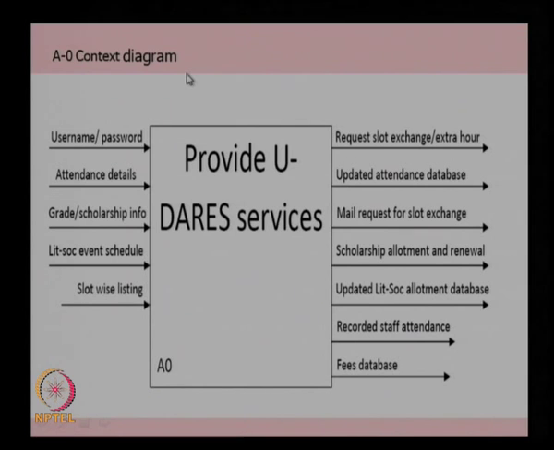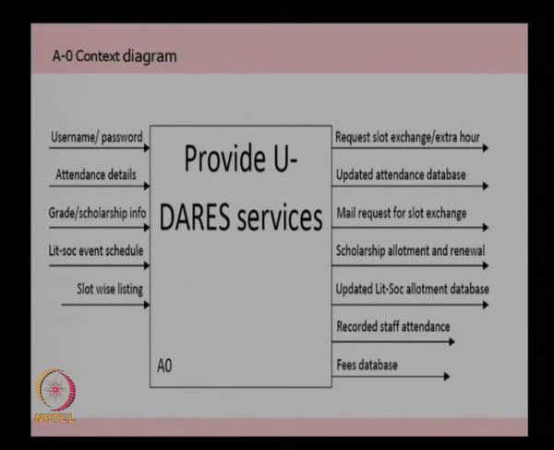Control inputs are in terms of the availability of various classrooms, and the fee structure and the scholarship structure for different categories of students like MTech, PhD, and BTech. These are all the control inputs coming to the system. And of course, the mechanism will be the UDARE system, or the main hardware which is used for providing this service. So, this is the context diagram for this system.